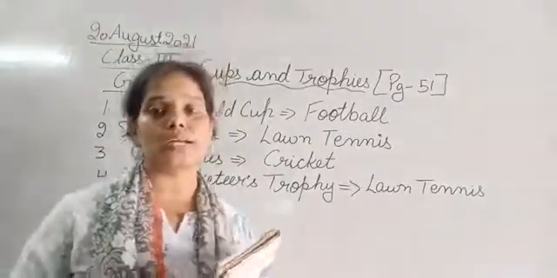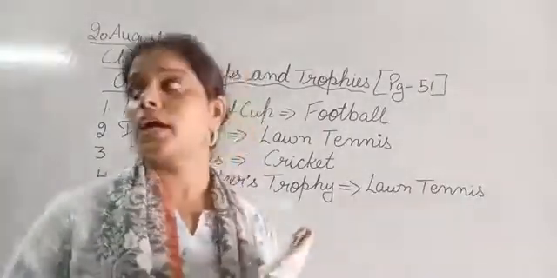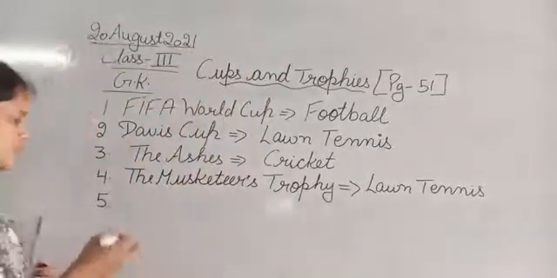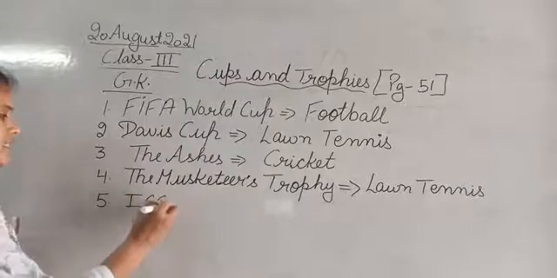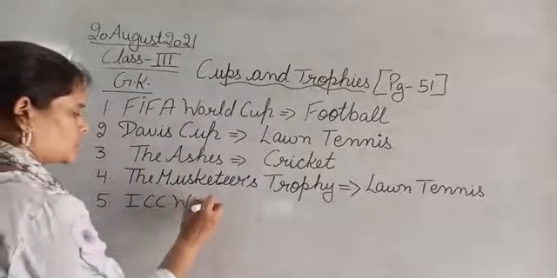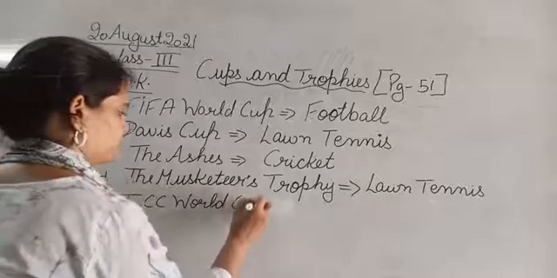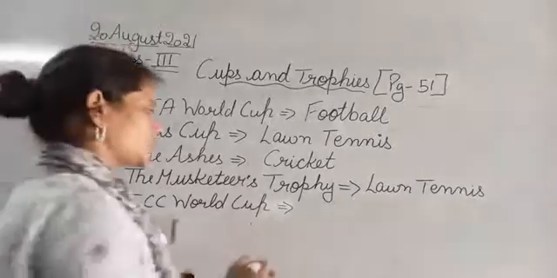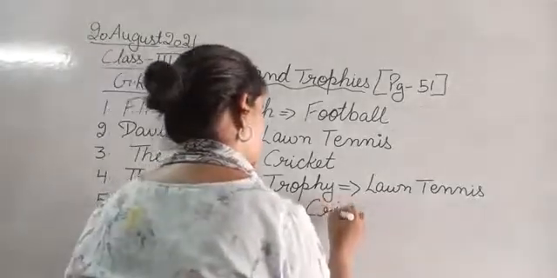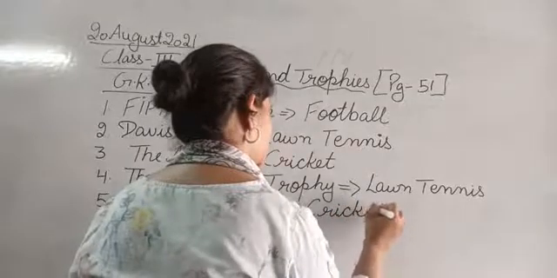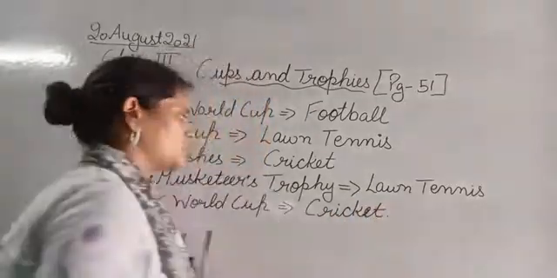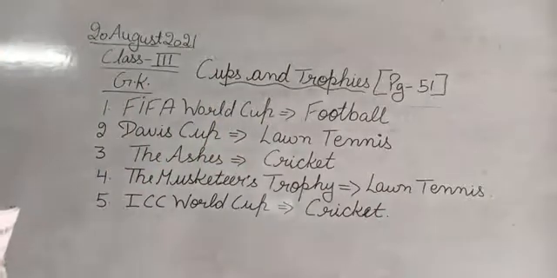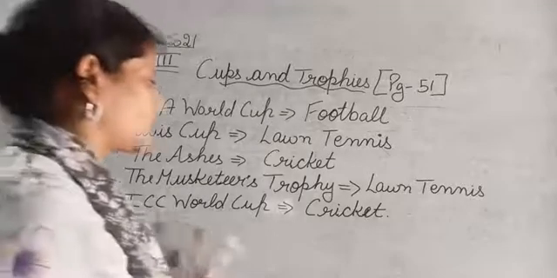So the ICC World Cup trophy is associated with cricket. Okay, this is the fifth trophy and the name of the sport is cricket.